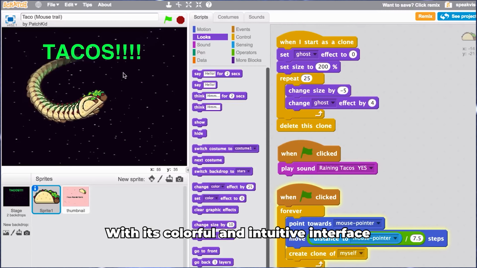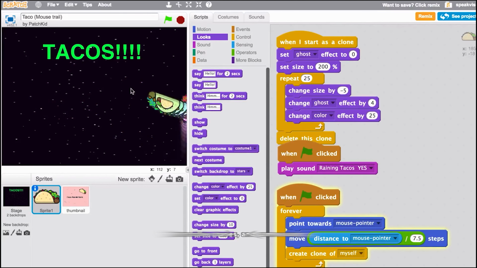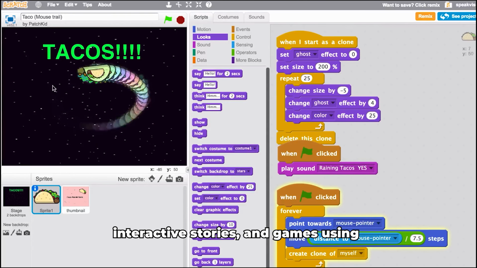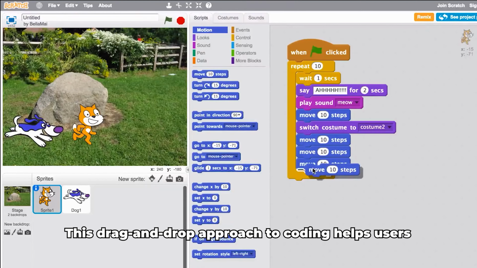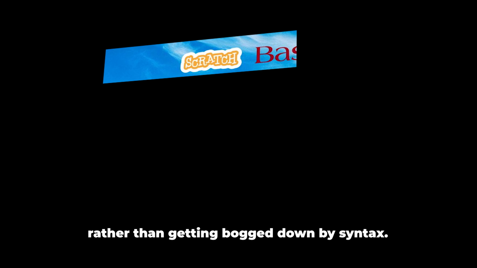With its colorful and intuitive interface, Scratch allows users to build animations, interactive stories, and games using blocks that snap together like puzzle pieces. The drag and drop approach to coding helps users focus on the logic and concepts of programming rather than getting bogged down by the syntax.